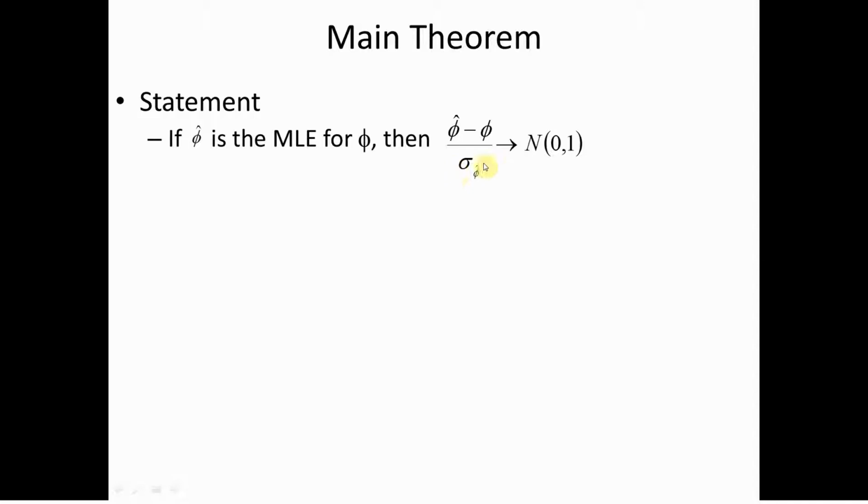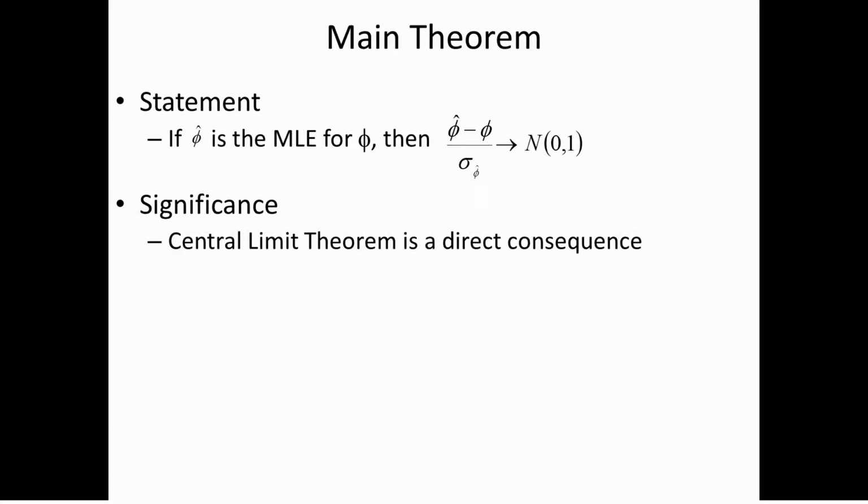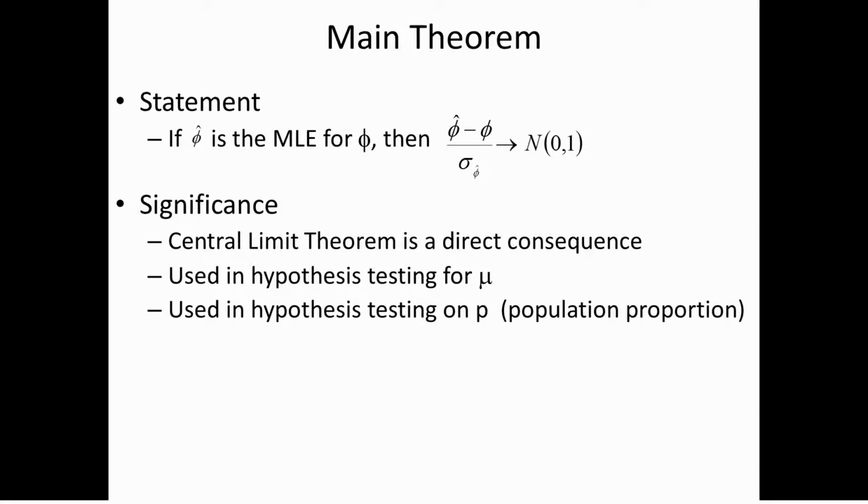Then this quantity, as the sample size small n approaches infinity, approaches a standard normal random variable. Okay? The significance of this is several-fold. First of all, the central limit theorem follows as a direct consequence, which is something that we'll show. It's used in hypothesis testing for the population mean, but it's also used in hypothesis testing for the population proportion. Okay, and it can be used for many more general situations than this, things that the central limit theorem does not directly apply to.